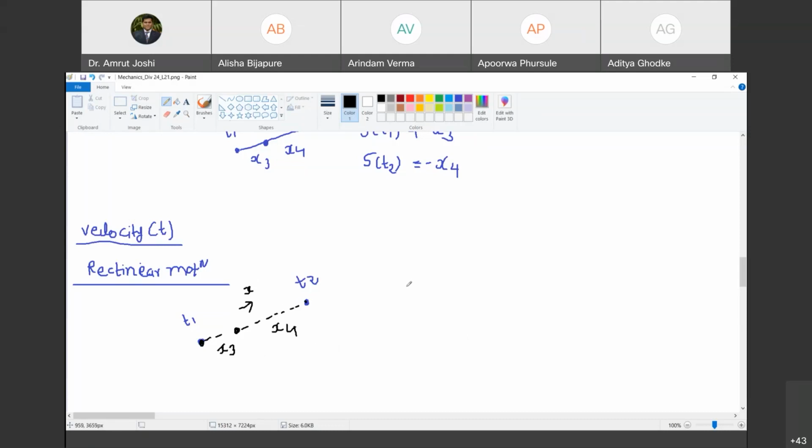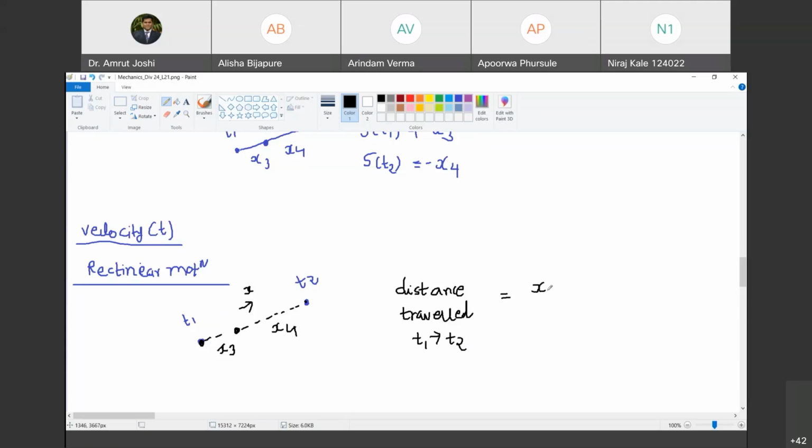So now see what I am writing. I am not writing position, mind you. I am writing distance traveled. See? Yes, sir. Distance traveled from where to where? From t1 to t2. Happy? Yes, sir. And how much is that distance?